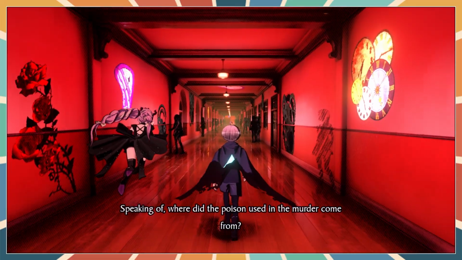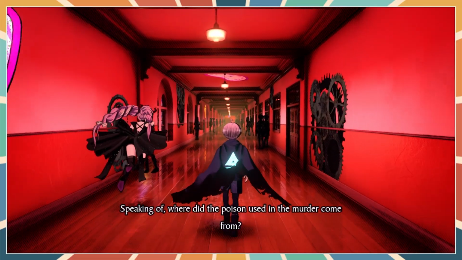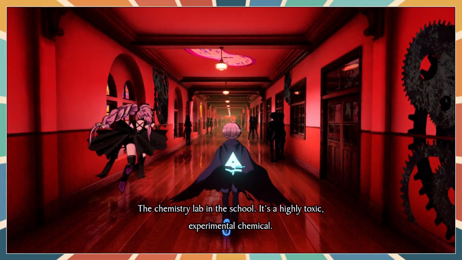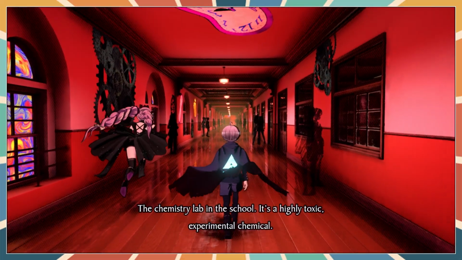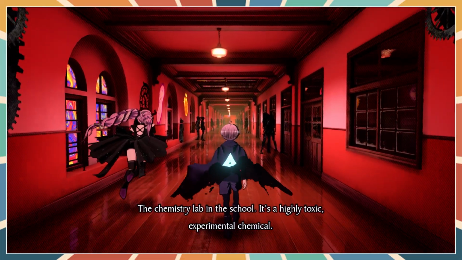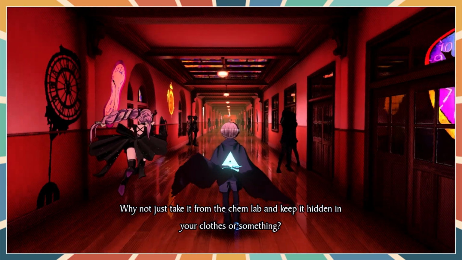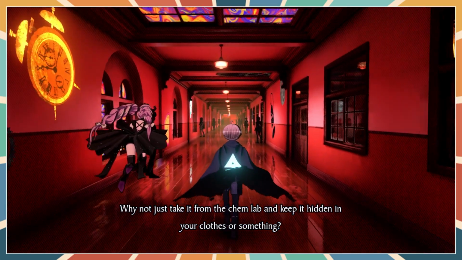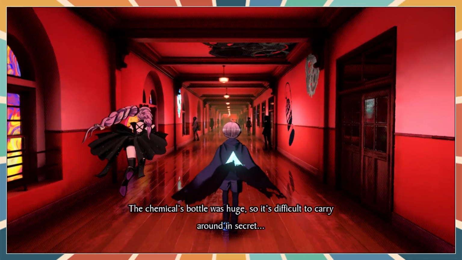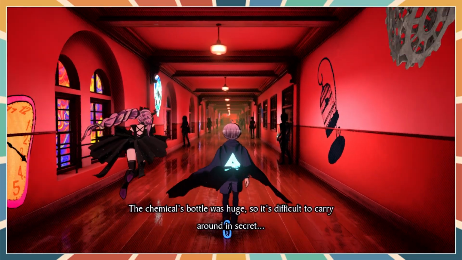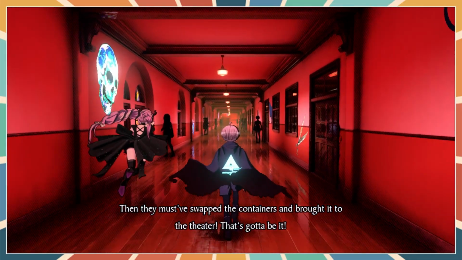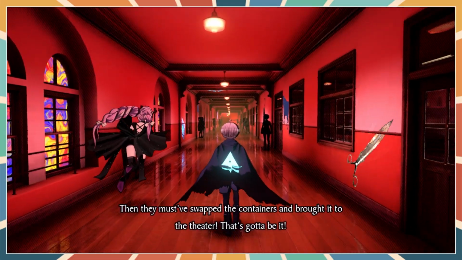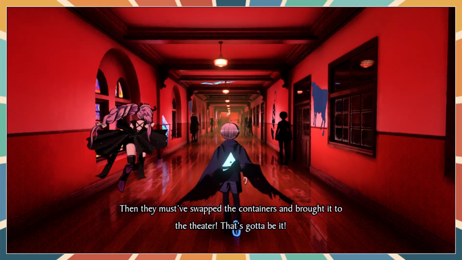Speaking of, where did the poison used in the murder come from? From the chemistry lab. Yeah. It's a highly toxic experimental chemical. Why not just take it from the... Raincode is just a walking simulator at this point, isn't it? The chemicals bottle was huge, so it's difficult to carry around in secret. Then they must have swapped the containers and brought it to the theater. Ooh, that's gotta be it.